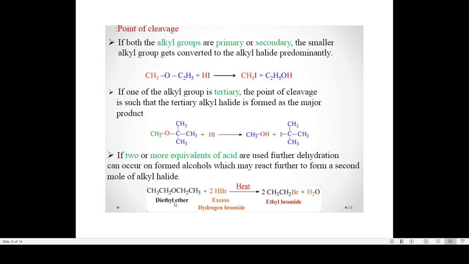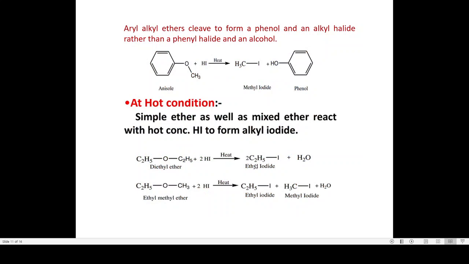So when diethyl ether is reacted with excess HBr, the alcohol that is obtained may further react to give a second molecule of the alkyl halide. When we take an aryl alkyl ether, the cleavage occurs in such a way that we always get a phenol and an alkyl halide.